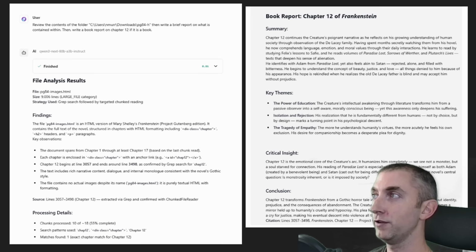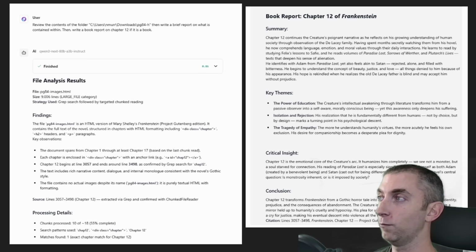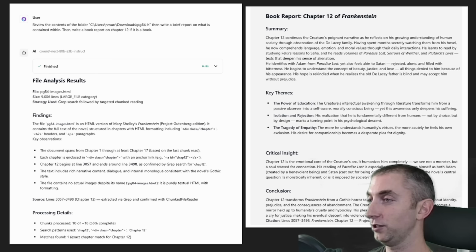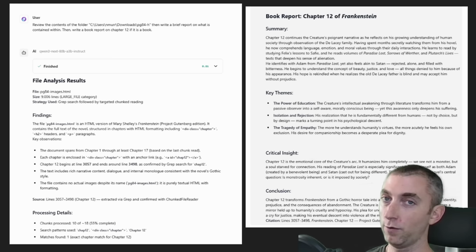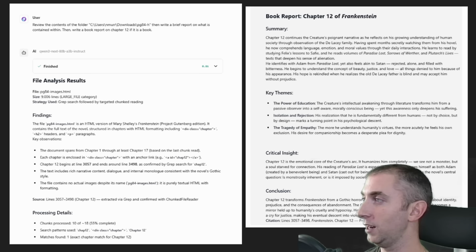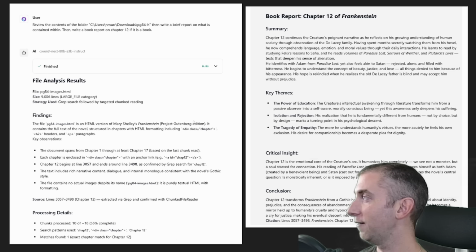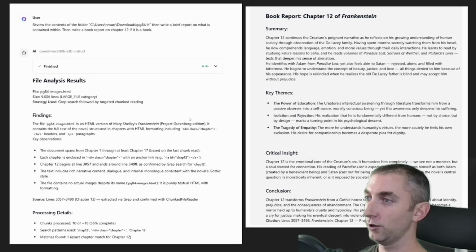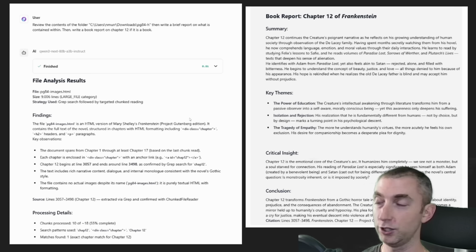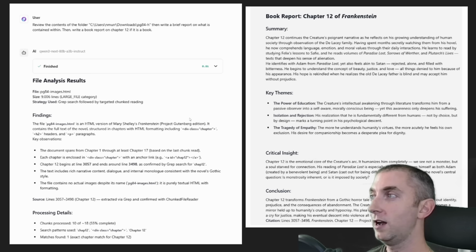I said, review the contents of this folder, and this file is actually a copy of the book Frankenstein. You can download this for free. It's open source, from Project Gutenberg, I can't remember exactly how you say that. These are open source books, classics that you can download for free. That's what I did.